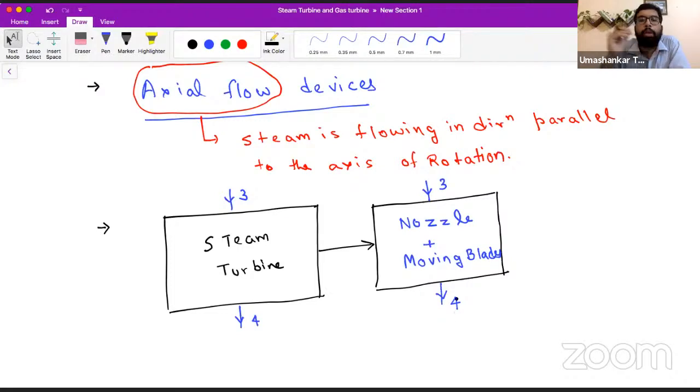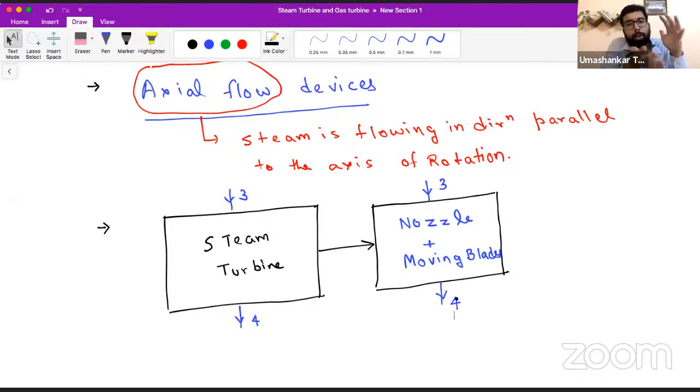Now some people will say, sir, we have heard that in a reaction turbine there is no nozzle, there is a fixed blade. Please have patience. When the right time comes, I will definitely tell you. For now, in the fixed blade also the velocity is getting increased, so we can name it nozzle as well. No problem at all in that. When the time comes, I will certainly tell you what the difference is. So how the things are changing, are you getting it or not?